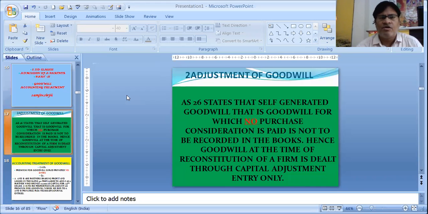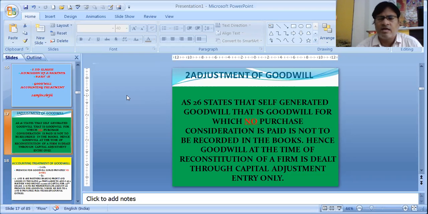First of all, what is goodwill? Which we have already discussed at the time of calculation of goodwill. It's the good name of the business. There are two types of goodwill. As AS 26 states, self-generated goodwill is not to be recorded in the books. But when we purchase somebody's business along with the goodwill money which we pay, that means we buy the business along with goodwill, that goodwill should be recorded in the books of accounts. But self-generated goodwill, that is goodwill for which no purchase consideration is paid, is not to be recorded in the